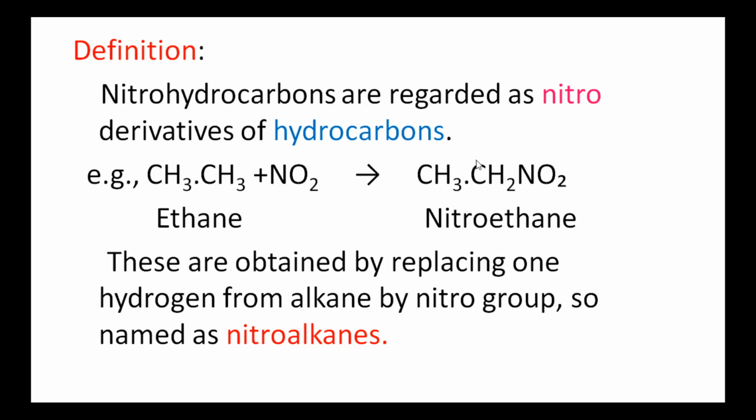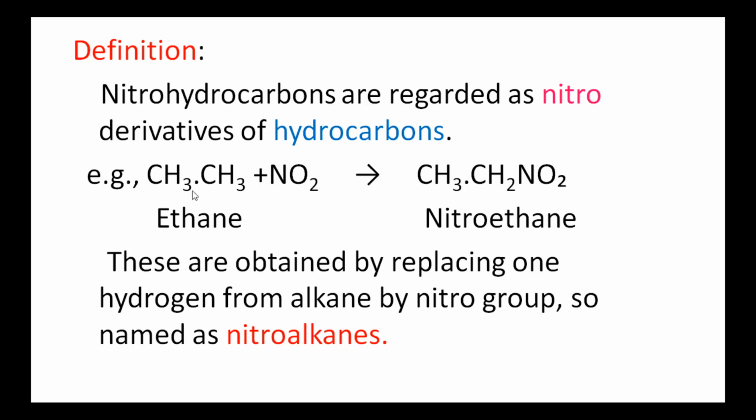First of all, what are nitrohydrocarbons? The definition of nitrohydrocarbons is that they are regarded as nitro derivatives of hydrocarbons. Hydrocarbons means compounds containing carbon and hydrogen atoms. These may be different types: alkanes, alkenes and alkynes. Alkanes means compounds containing carbon-carbon single bonds.